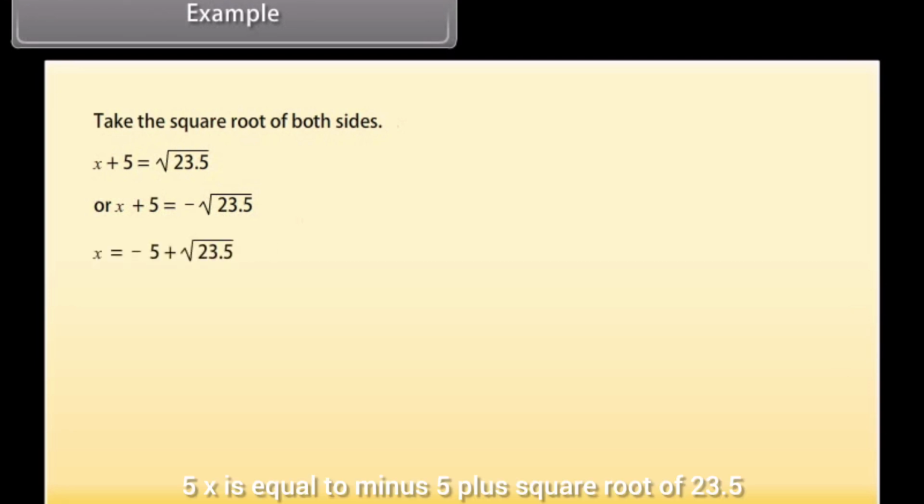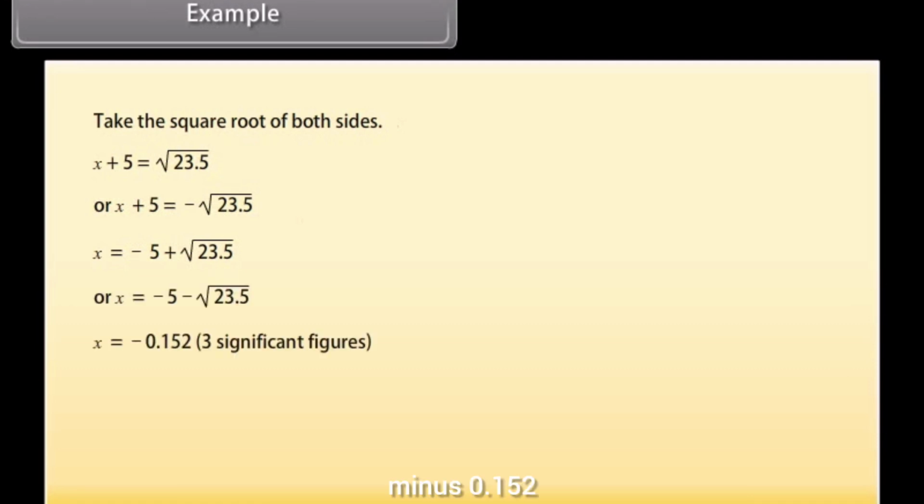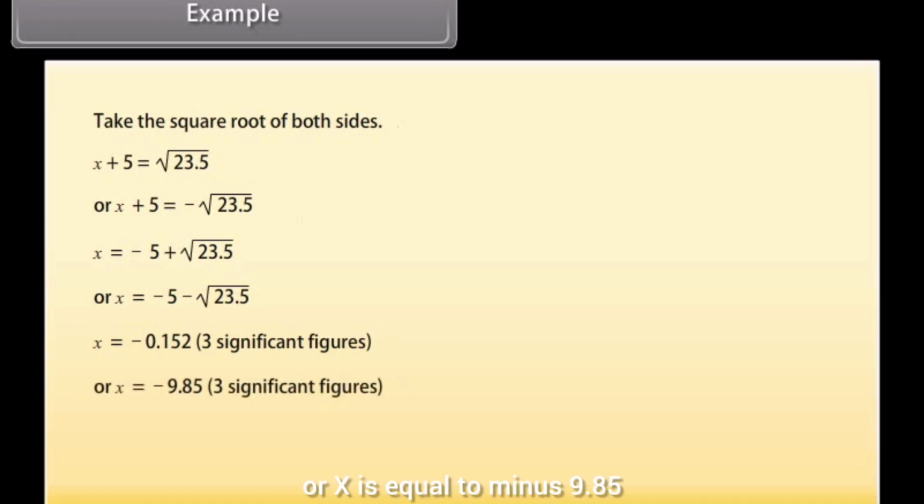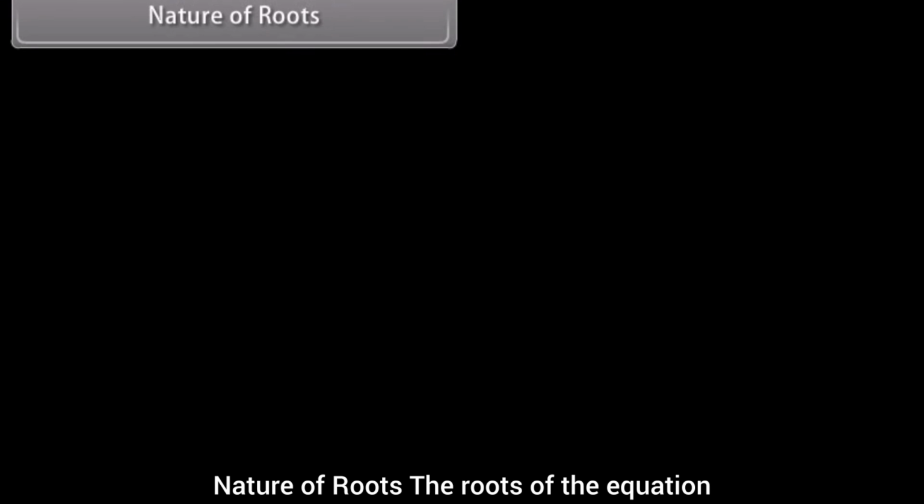x is equal to −5 + square root of 23.5, which is −0.152 to three significant figures, or x is equal to −9.85 to three significant figures. Nature of roots.